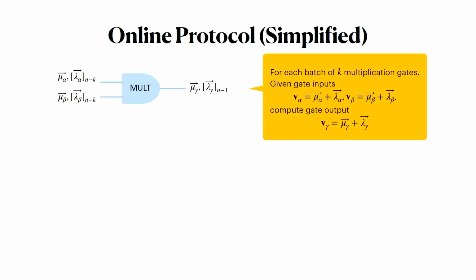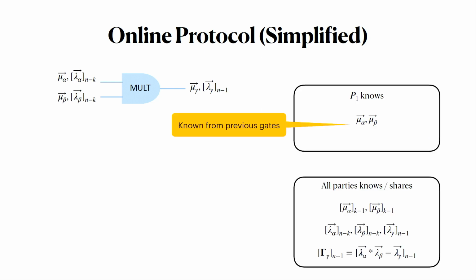So going into this in a bit more detail, if we have a batch of k multiplication gates with input wires alpha and beta, and we have these corresponding masked values mu alpha and mu beta, which are known to party P1.